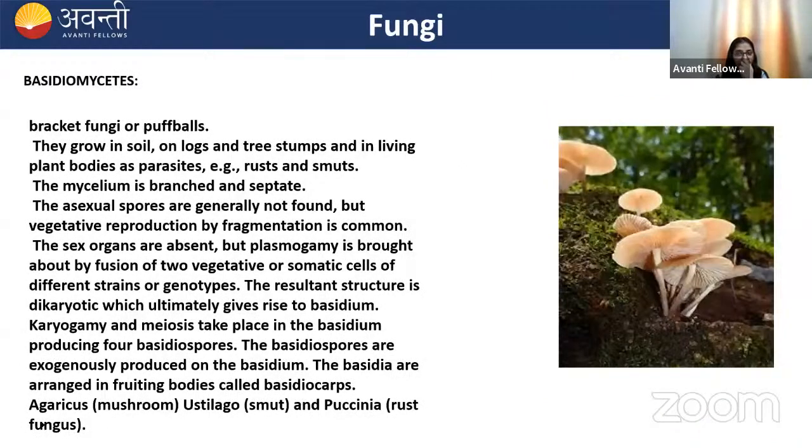Next one is Basidiomycetes. The common names of Basidiomycetes are bracket fungi, puffballs, club fungi. They grow in soil, on logs, in tree stumps, in living plant body as parasite. Example, rust and smuts. Mycelium is branched and septate.